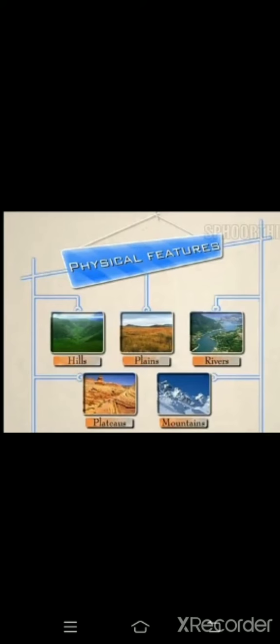Physical features of a country means its hills, plains, rivers, plateaus, mountains, etc. We can locate India easily on the map of Asia. It lies between the Great Himalayan ranges and the Indian Ocean.